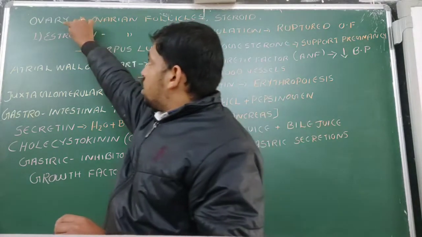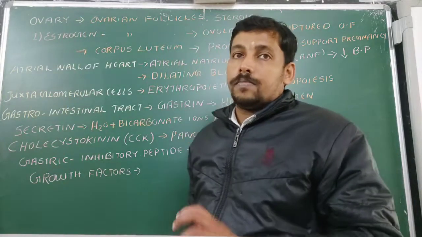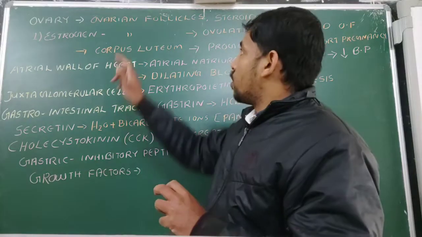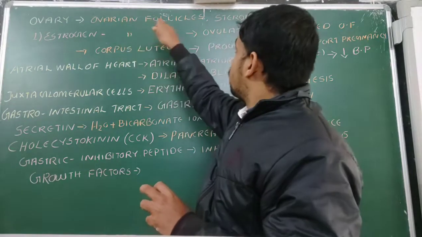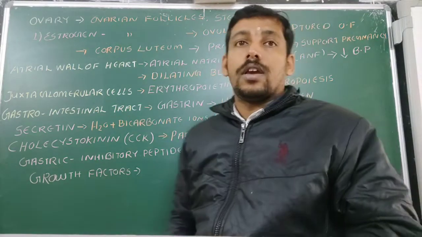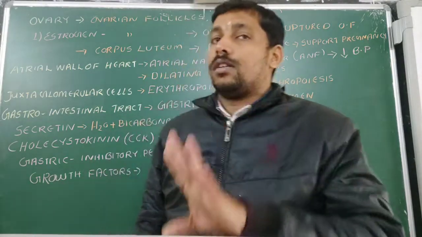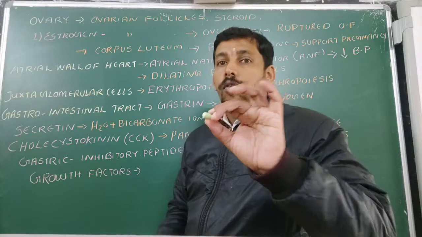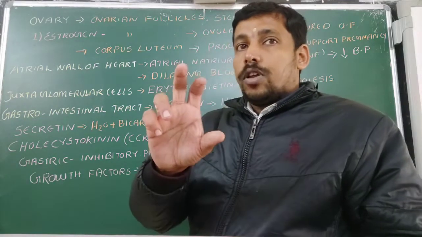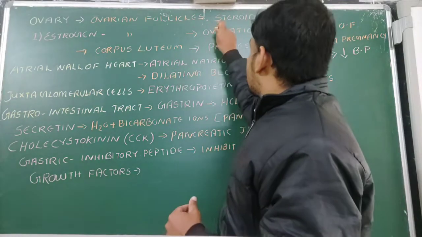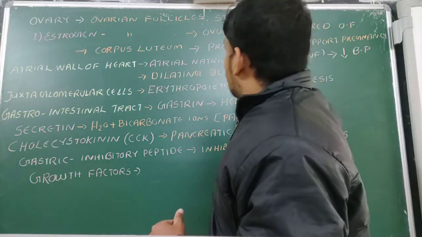So here, this endocrine part of the ovary may contain certain cells. They are known as ovarian follicles. Okay. Ovary contains cells known as ovarian follicles, and this ovarian follicle will produce a steroid hormone. Okay.